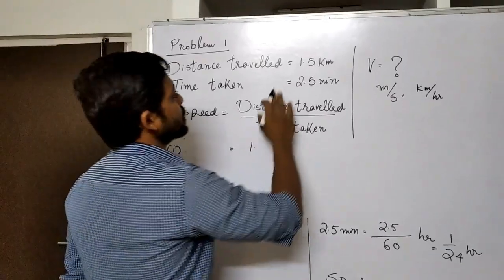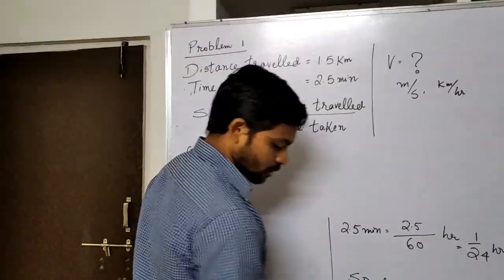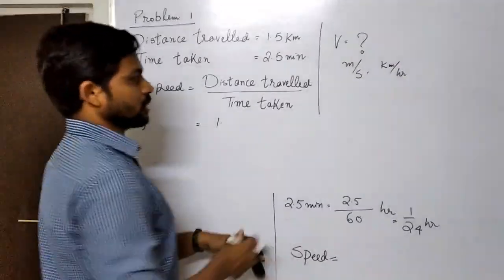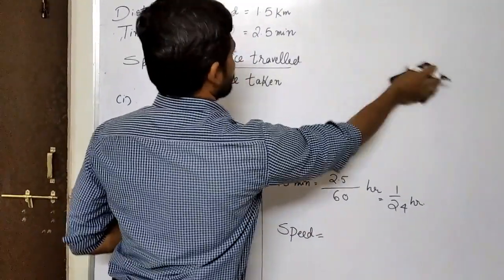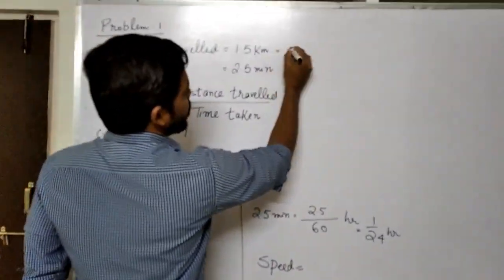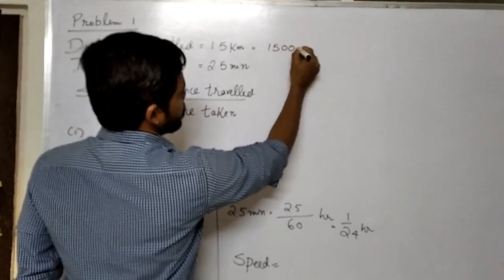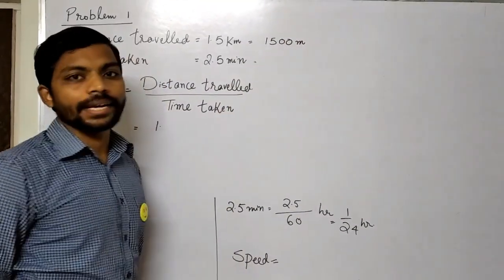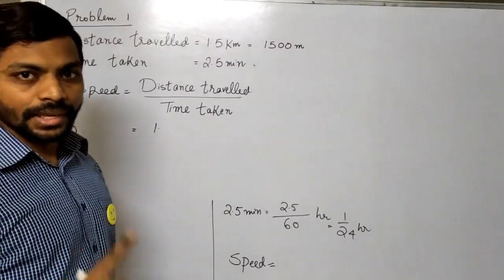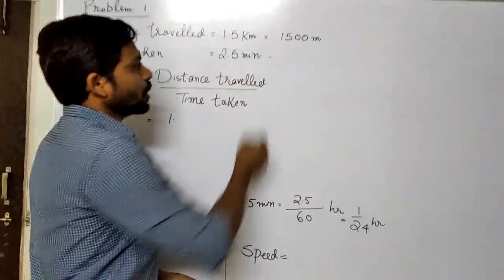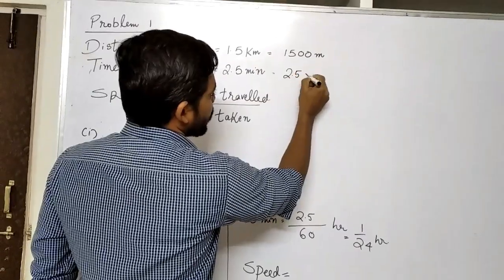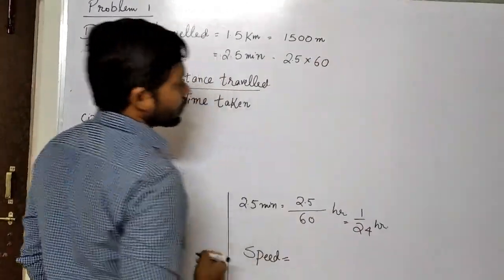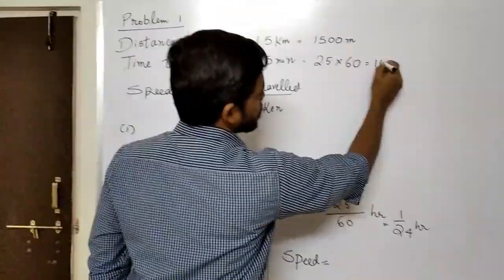So 1.5 kilometer is 1500 meter, and 2.5 minutes into seconds: 1 minute is 60 seconds, so 2.5 into 60 is 150 seconds.